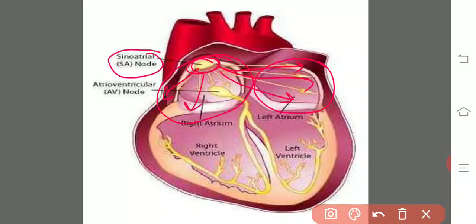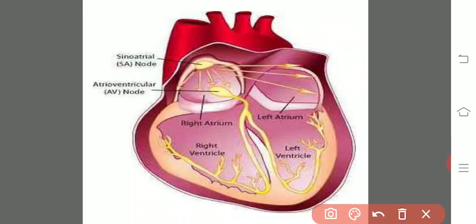and thereby the blood present in the right auricle enters into the right ventricle through the opening of the tricuspid valve, which is present at the right auriculoventricular aperture. These are the tricuspid valves. They open and thereby the impure blood from right auricle enters into the right ventricle.